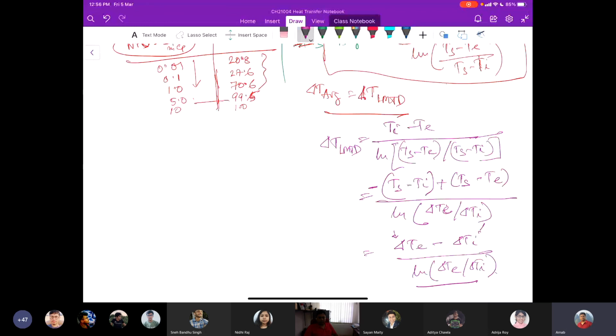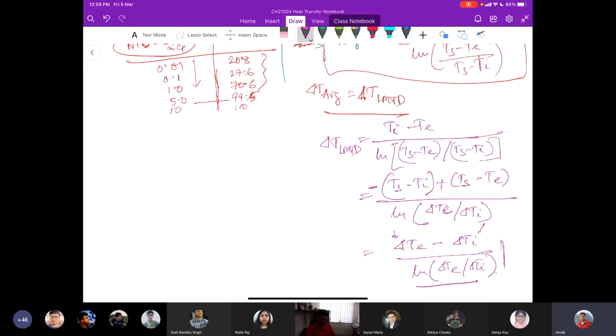Typically the local temperature difference shows a logarithmic variation, an exponential decay. And this works pretty well, a very accurate expression of what is happening there.